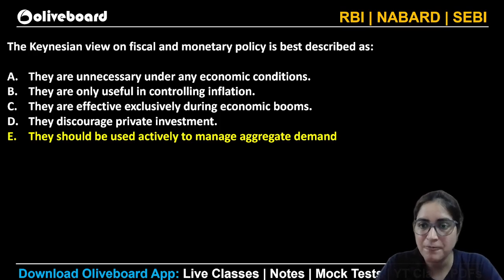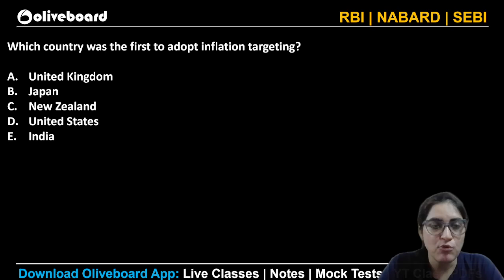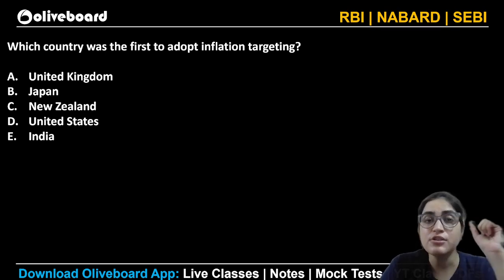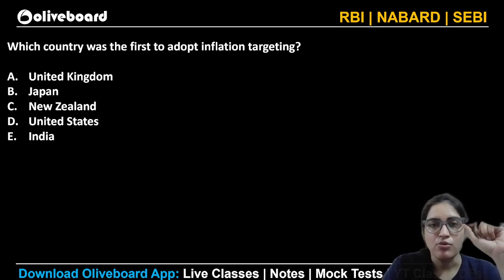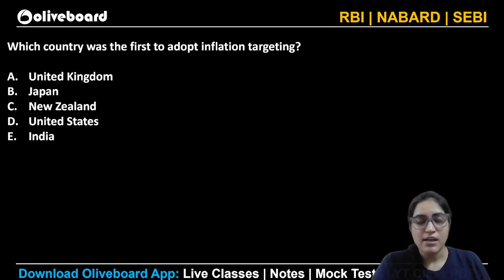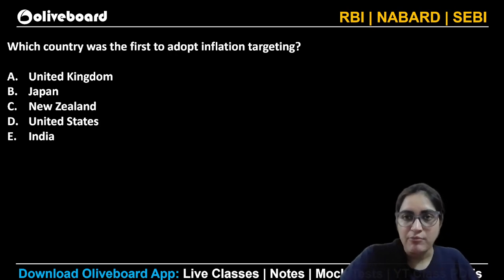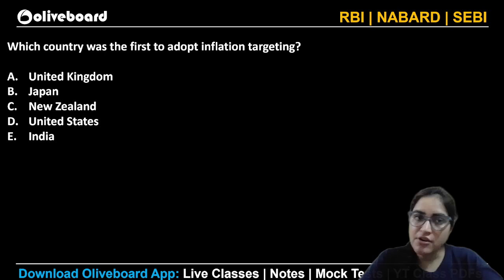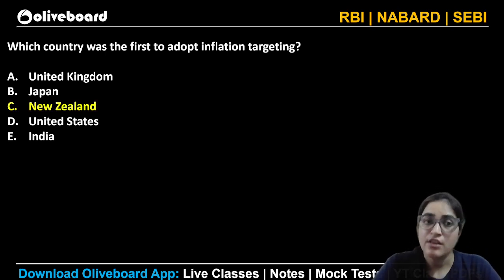Anything if you want to ask? Otherwise, we'll move ahead. Which country was the first to adopt inflation targeting? We all know, in India, we followed the method of inflation targeting very recently, in 2016. Before that, we did not have this inflation targeting framework. But is India the first country to have this? Definitely not. The first country to adopt this was New Zealand.